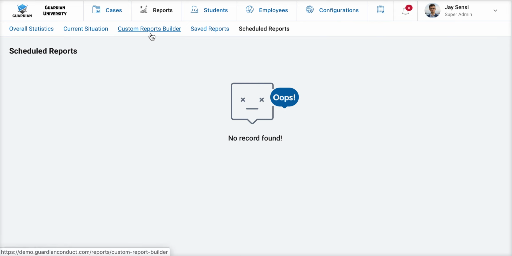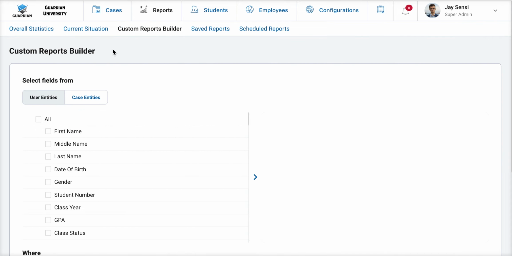Hopefully, between the custom report builder, the saved reports, and the scheduled reports, you will save a lot of time in pulling the specific data that you need at any frequency that you desire.